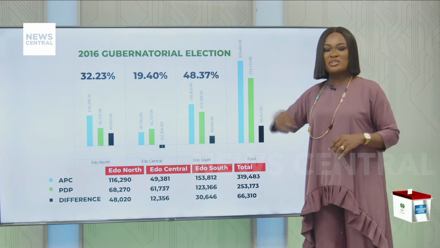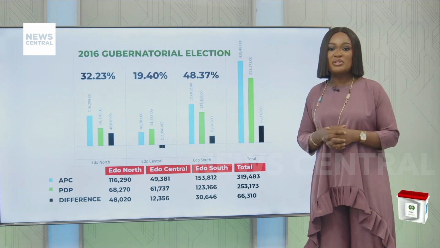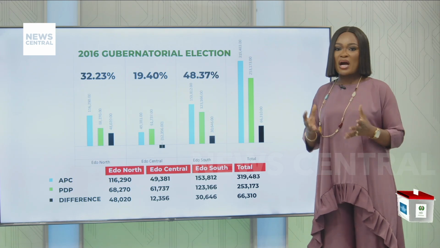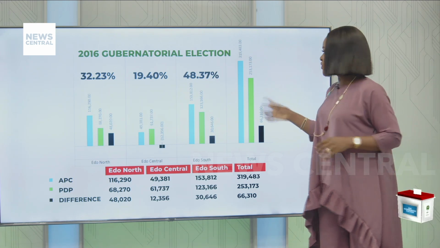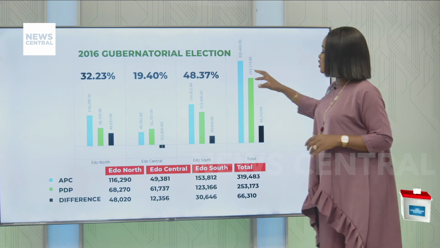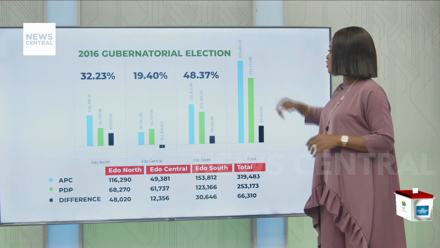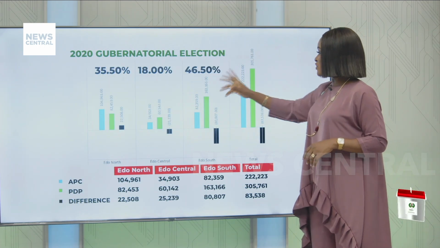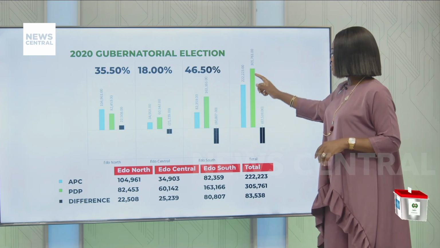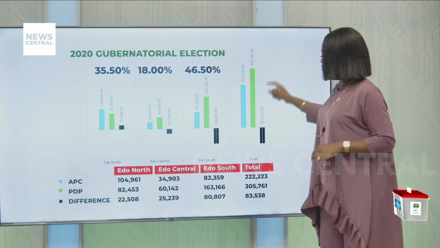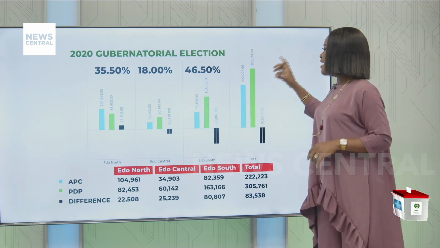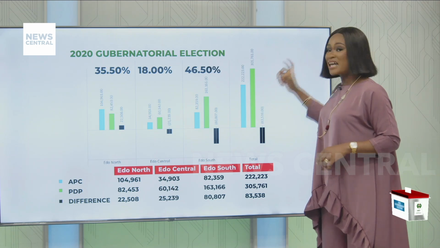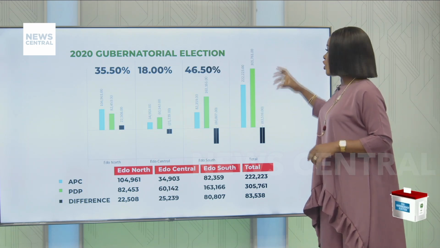Now, let's move on. Apart from this, there is another thing we're also going to be looking at right now, and that is the power of incumbency. But before we come to that, let's take a look at the 2020 gubernatorial election. We're seeing 35.5% coming from Edo North, 18% coming from Edo Central, and 46.5% coming from Edo South. Again, we're seeing Edo South deciding who becomes the governor of the state.